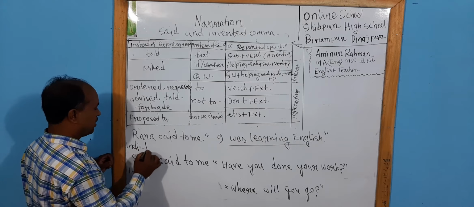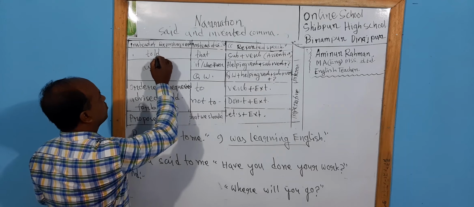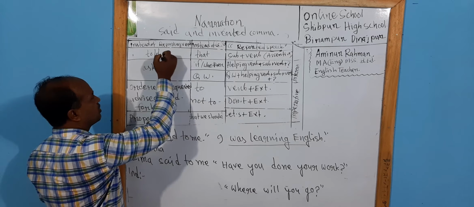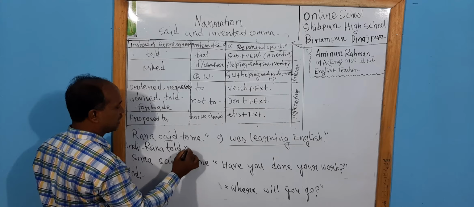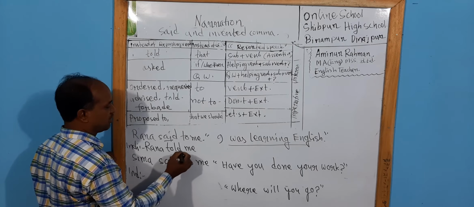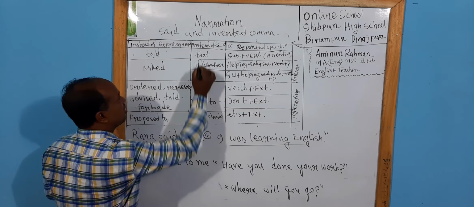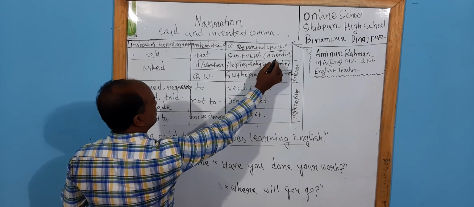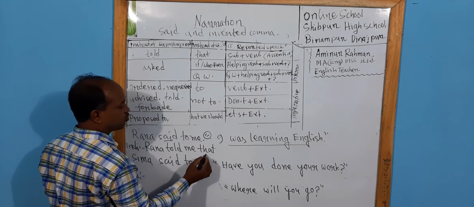Please look at this. This is the subject, Rana, and instead of said there will be told. If we get assertive sentence, instead of said or repeating verb, there will be told. So we have to write down here told. Told me. With said we can use to, but if we use told, to will be omitted. So told me. Instead of inverted comma, we will use here that. If the sentence is assertive sentence, instead of repeating verb there will be told, and instead of inverted comma there will be that.